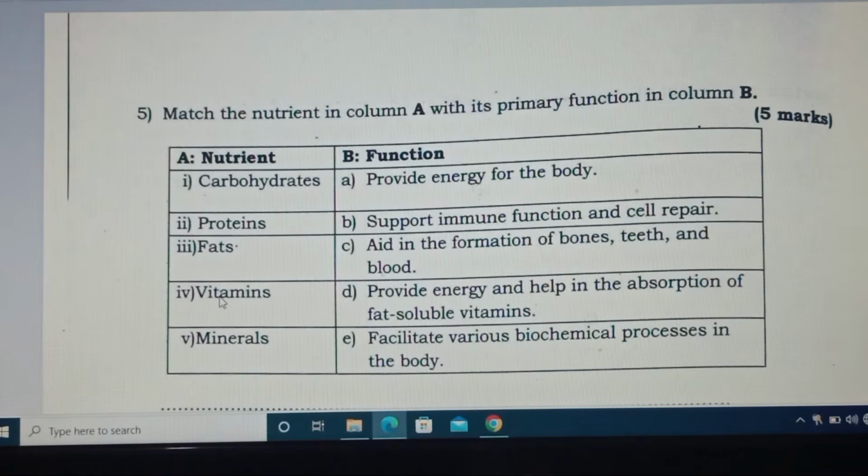The function of vitamin is letter E: facilitate various biological processes in the body. The last one is minerals. Minerals correspond with C: aid in formation of bone, teeth, and blood.